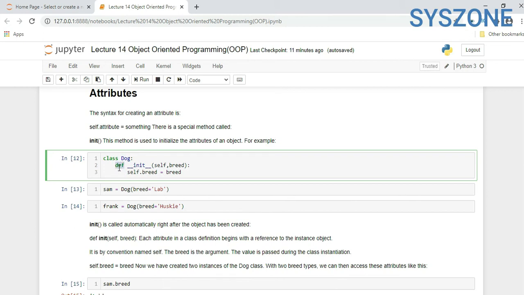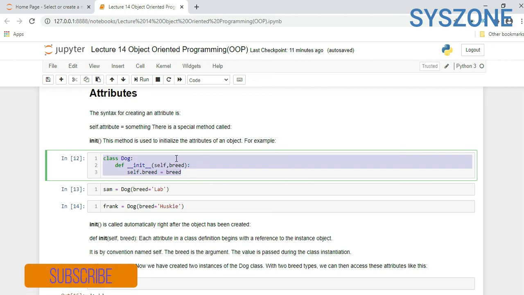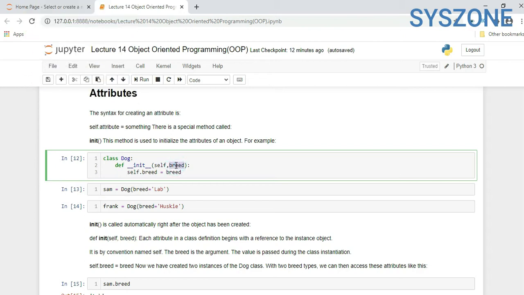We are creating a user defined function by using the def keyword, __init__(self). So we use the self keyword here. It will refer to the whole class, so anything which is inside the class is treated as self. And here breed is what we are taking as an argument or parameter. Now self.breed means inside this class, breed is our attribute, or we can say parameter, and here would be the value.